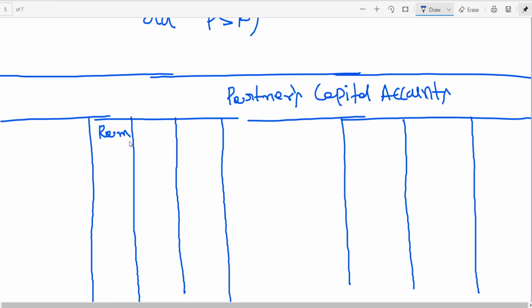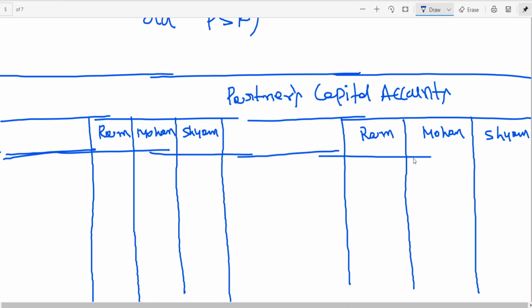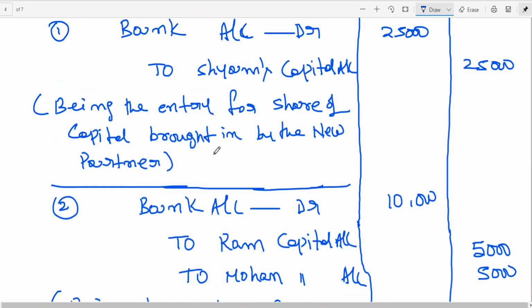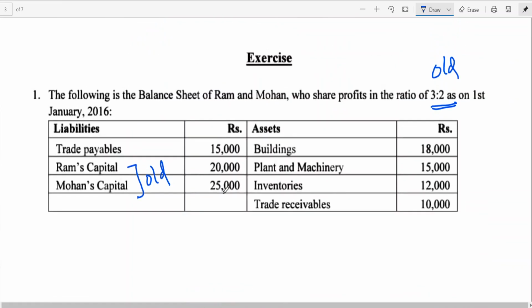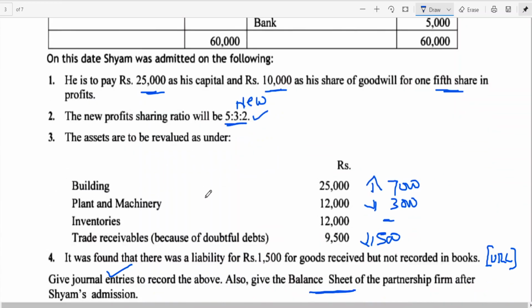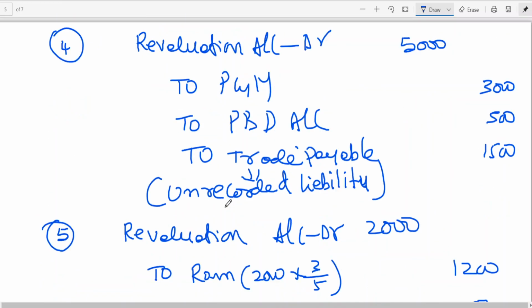Ram, Mohan, Shyam. I'm also opening which account? The new partner's capital account. Instead of opening separately, we can save time. So whenever you are having an opening capital account, first you should look at the opening balance of capital. You are having the opening balance of capital of Ram and Mohan. So by balance brought down, here I am writing.